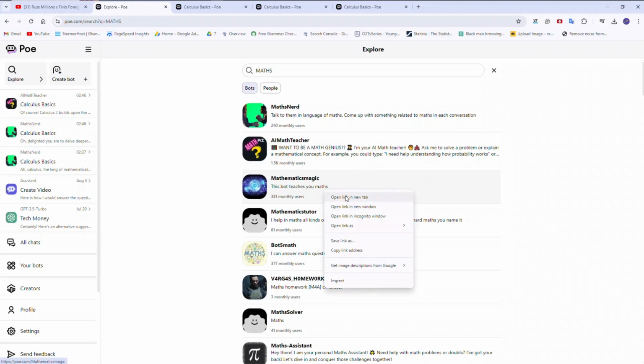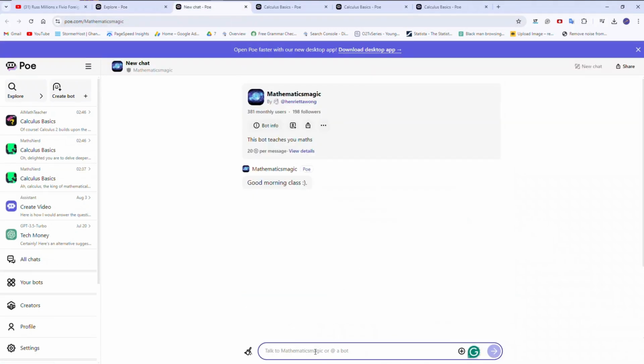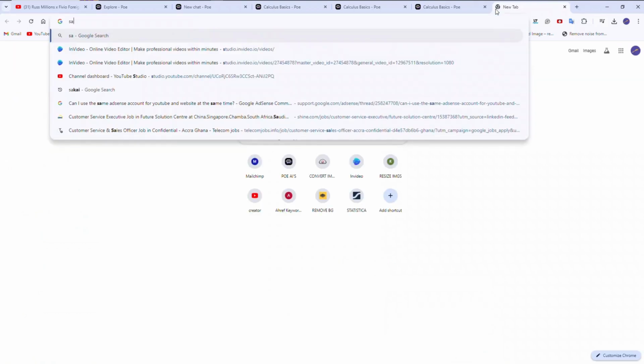Let's choose another bot. Let's choose Mathematic Magic. Here you can ask any question. You can even ask a word problem. Let me bring a sample of a word problem.